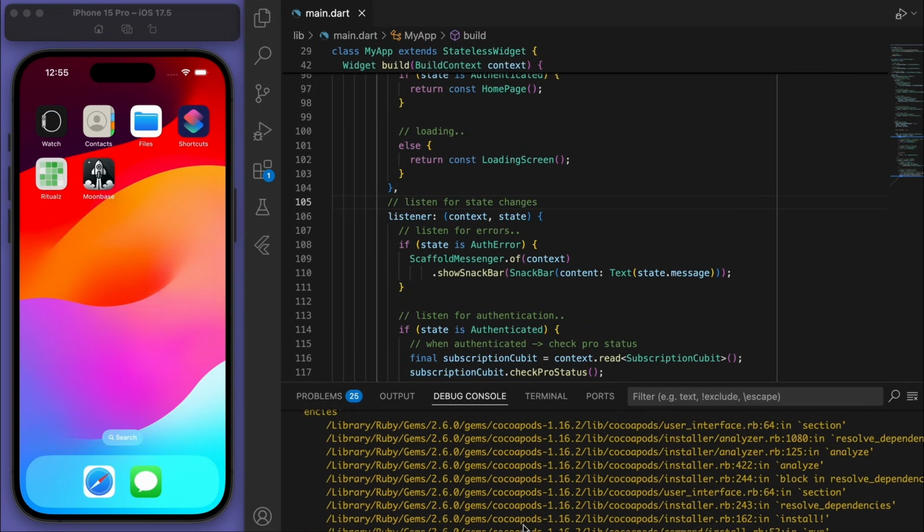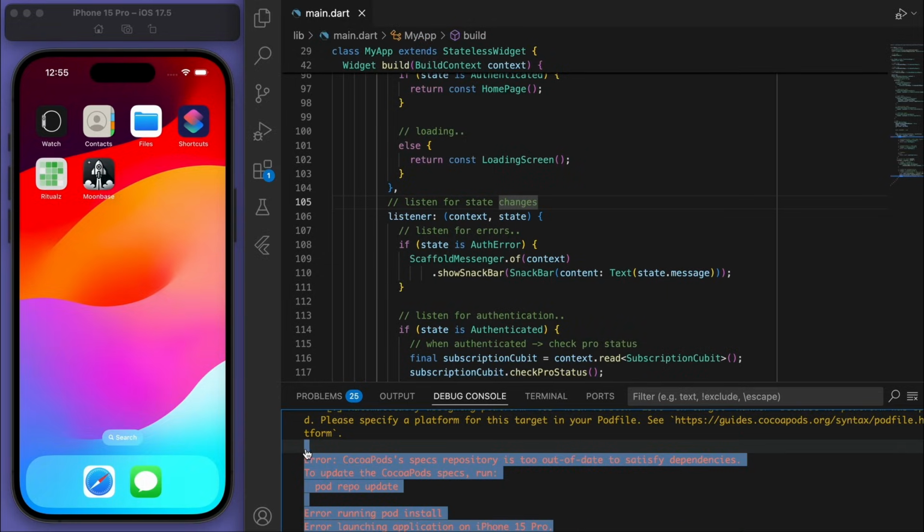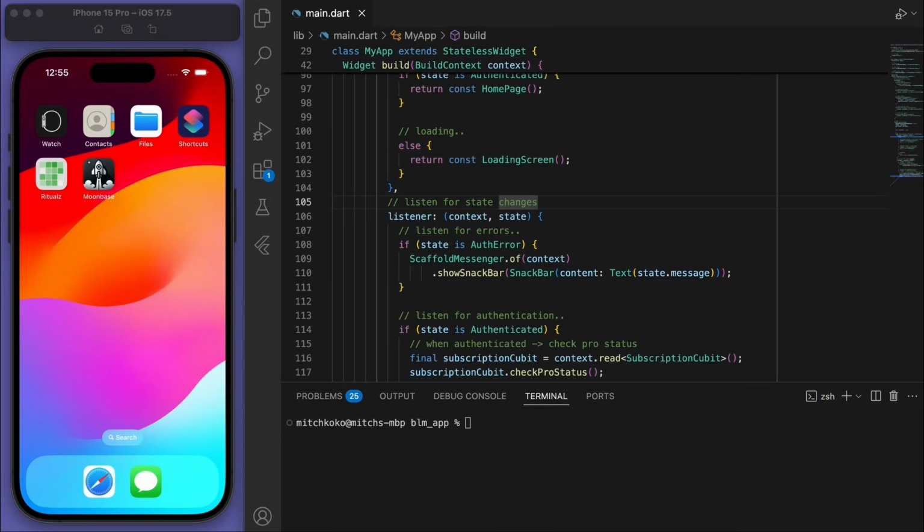And we have this error from the CocoaPods. So it's got the updating dependency problem. So this is a common problem when you add a new package on iOS. And I think I showed you guys how to fix this previously in the course. So we're going to do the same thing here. So what we need to do is change the directory and go to the iOS. And we need to remove the pod file.